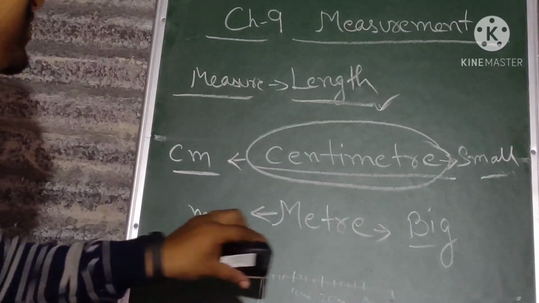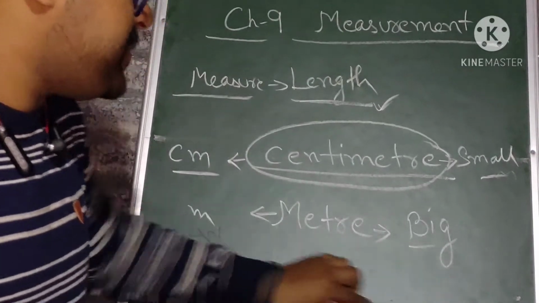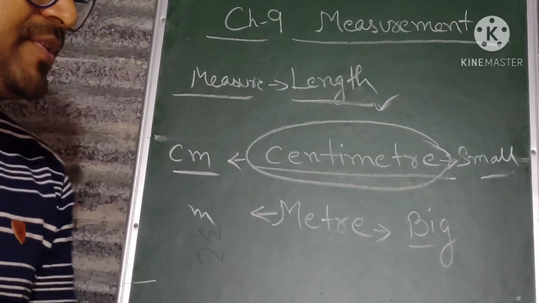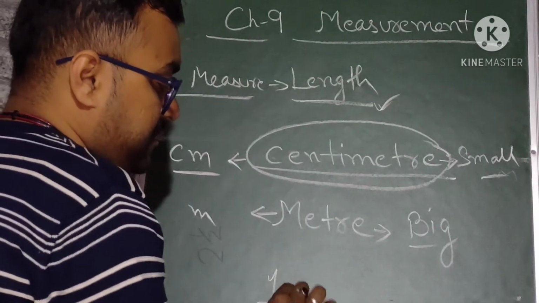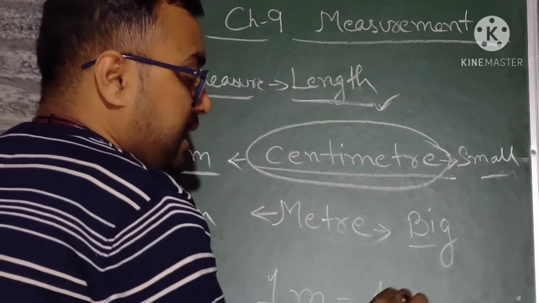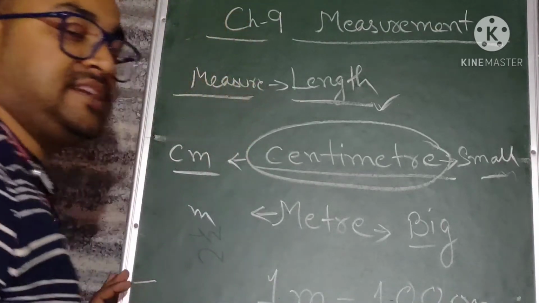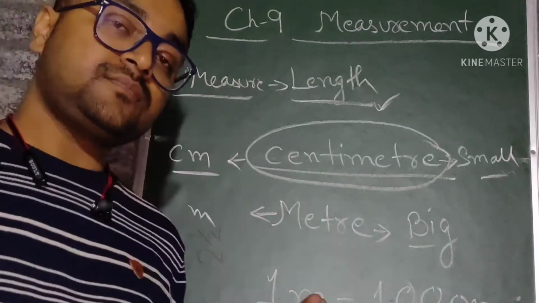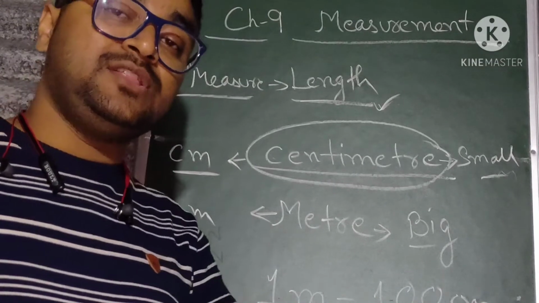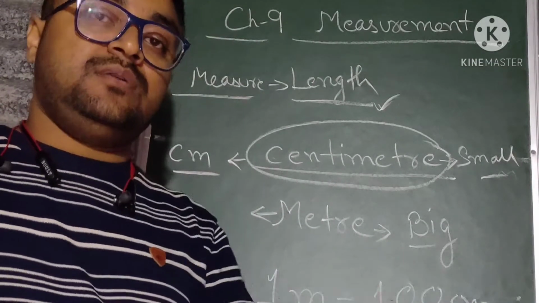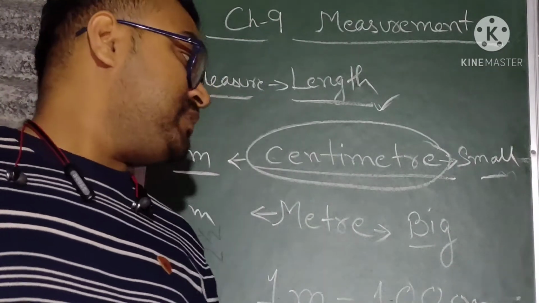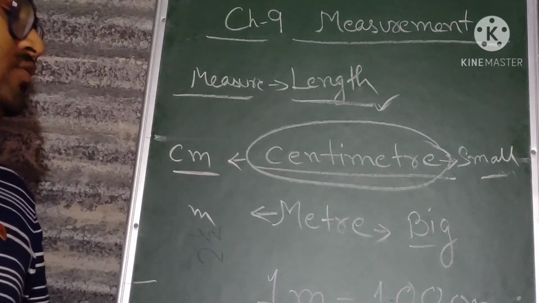There is a relation between centimeter and meter. What is the relation? The relation between centimeter and meter is that 1 meter is equal to 100 centimeter. When you have a measuring tape of 100 centimeter, it is equal to 1 meter.